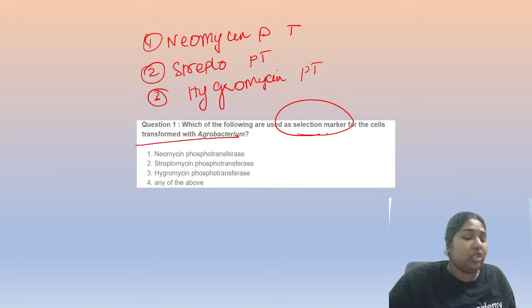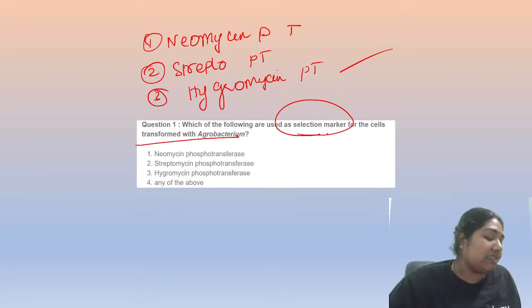Believe me or not, this question has come in many examinations, apart from CSIR, DBT, ICAR, GATE, plant BT. It is a very common question. Your Agrobacterium is selected very well by hygromycin. It is going to be the hygromycin phosphotransferase.